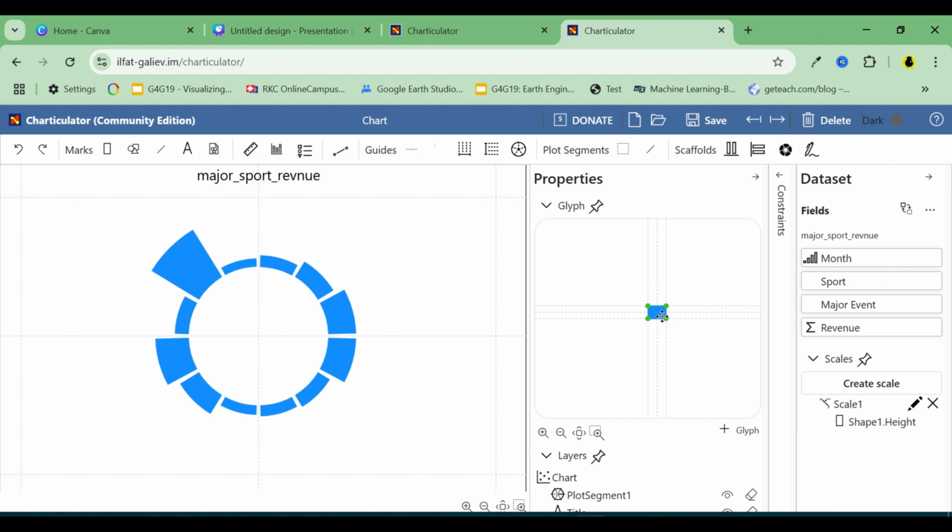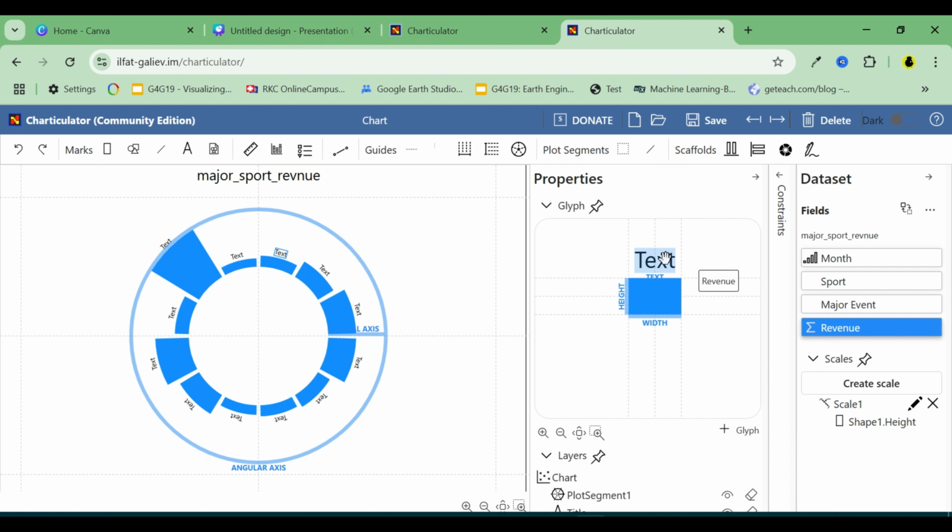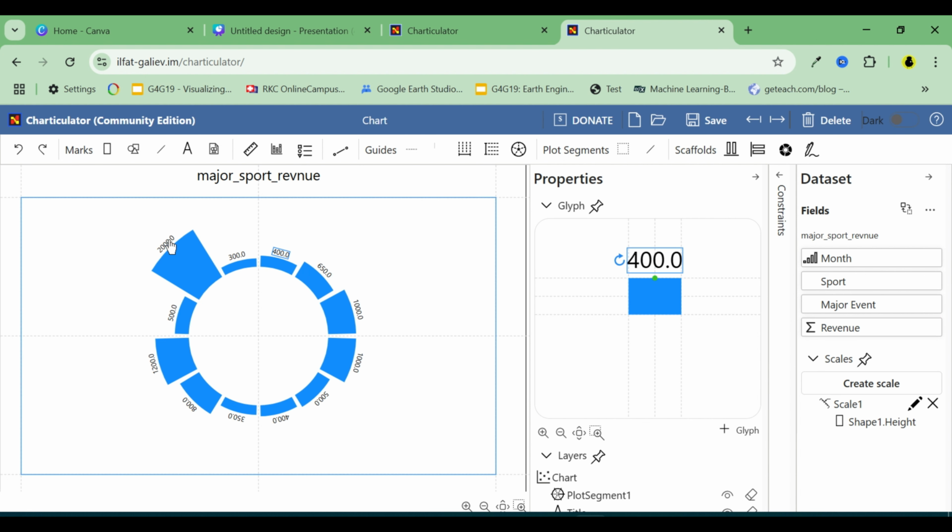Next, let's add the revenue labels to the outer part of the visual. Let me zoom in a bit so you can see it clearly. Drag in the text field, then adjust its anchor point and position as needed. Then, drag the revenue field into the text placeholder. Let's also format the text to make it bold so it stands out more.